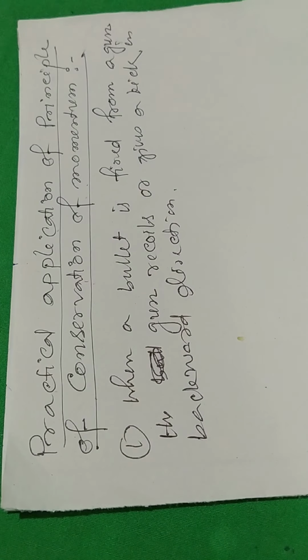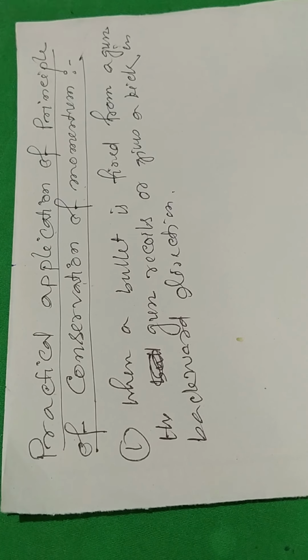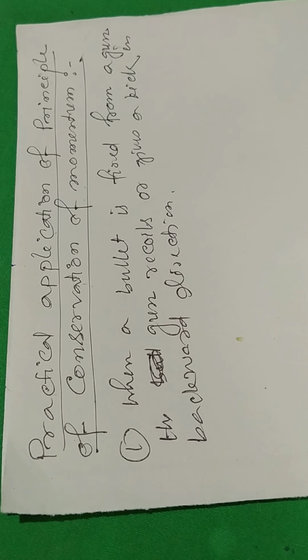This is an application of the principle of conservation of momentum.